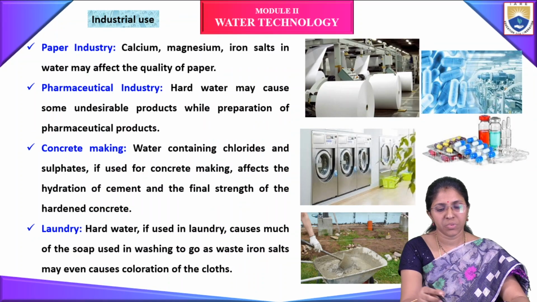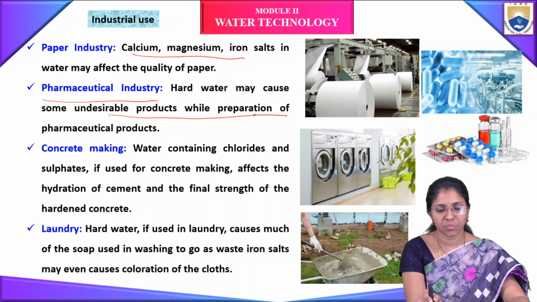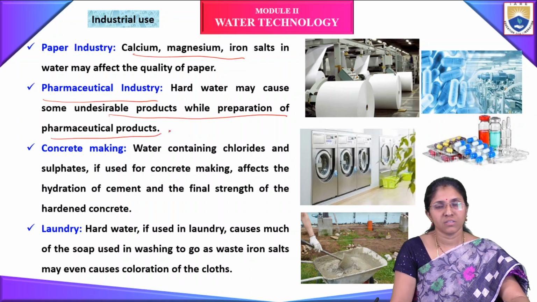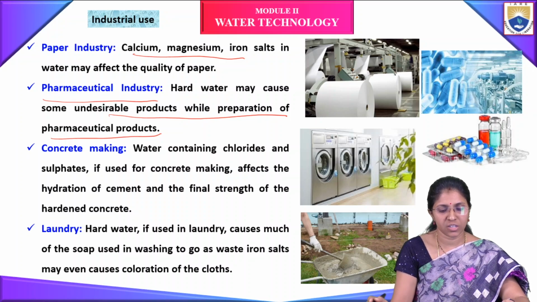If we use hard water in the paper industry, the calcium, magnesium and iron salts in the water may affect the quality of the paper. In the pharmaceutical industry, hard water may cause some undesirable products while preparing pharmaceutical products. If we use it as a solvent in the pharmaceutical industry, it will form undesirable products in the reactions. So we should not use hard water in the pharmaceutical industry.